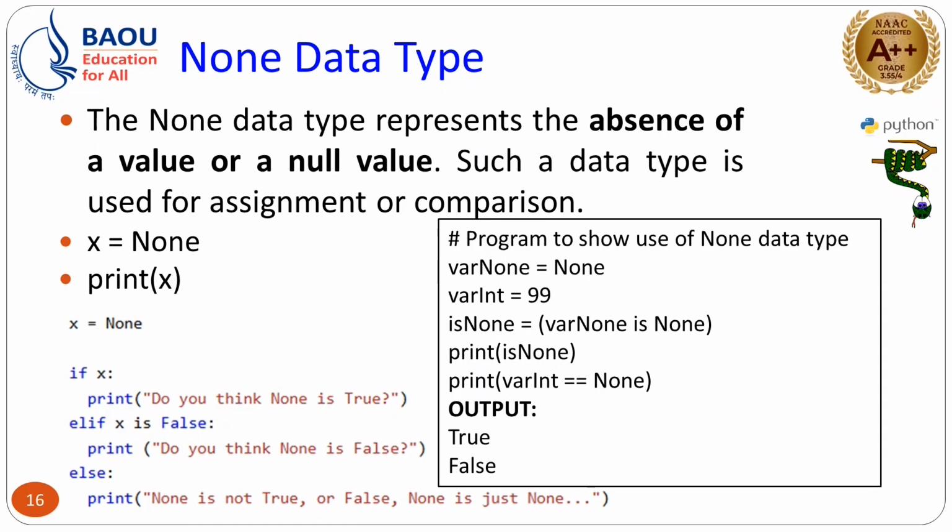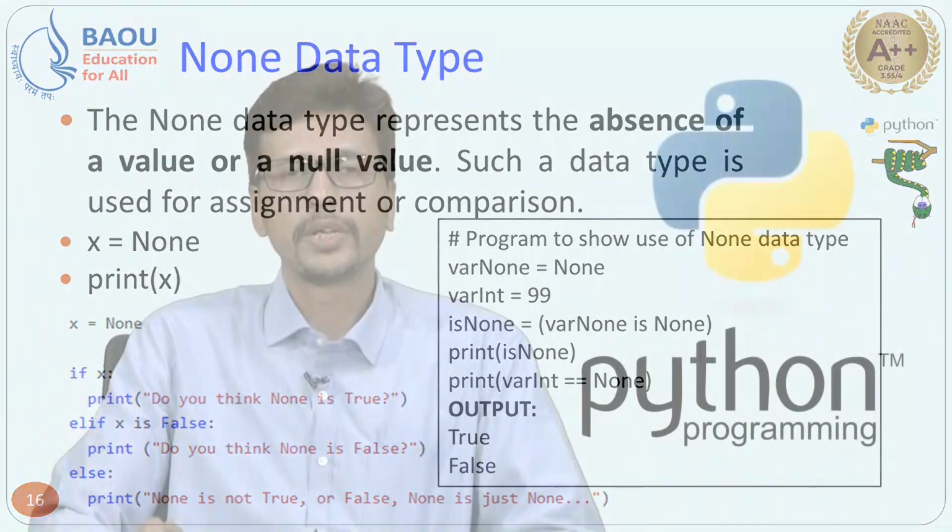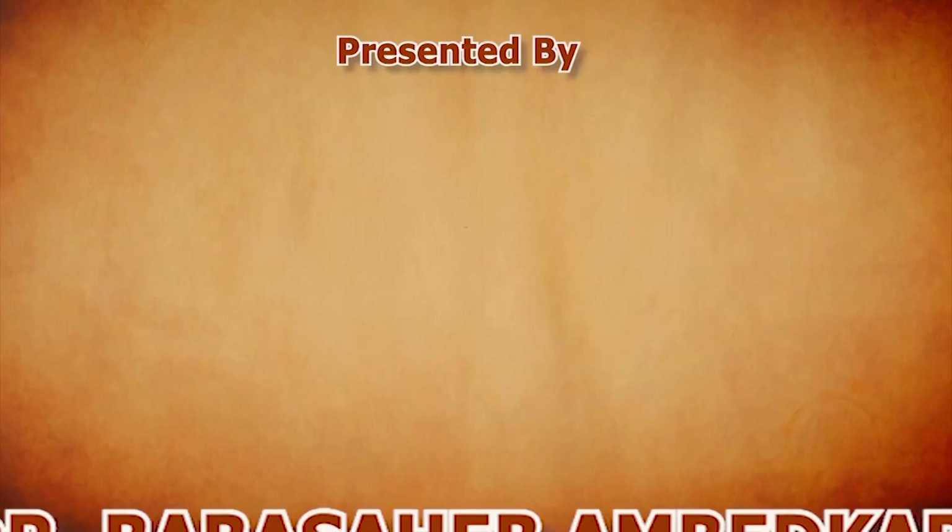Now we are concluding our session. In today's session we have discussed the rest of the basic data types, like sequence, then set, binary data type and the Boolean data type. Now in the next subsequent session we are starting with the operator concept and the typecasting concept.